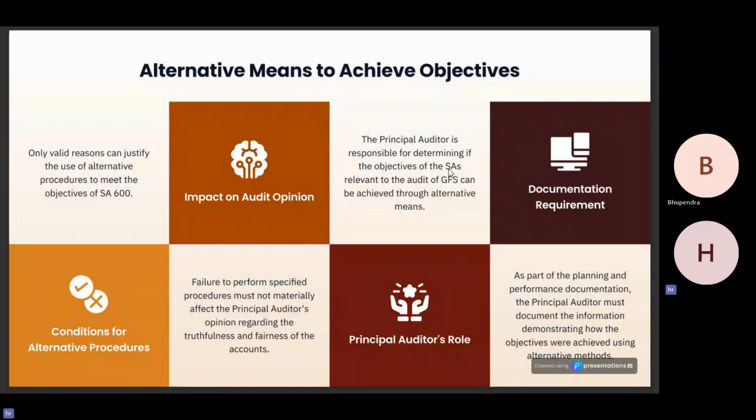If failure to perform specified procedures must not materially affect the principal auditor's opinion regarding the truthfulness and fairness of the accounts, the principal auditor is responsible for determining if the objectives of the SA relevant to the audit of group financial statements can be achieved through alternative means. As part of the planning and performance documentation, the principal auditor must document the information demonstrating how the objectives were achieved using alternative methods.